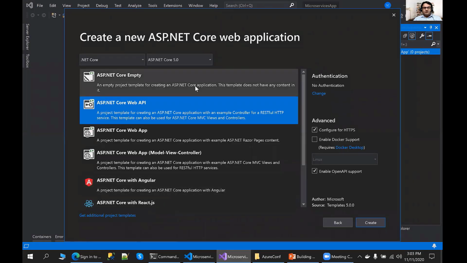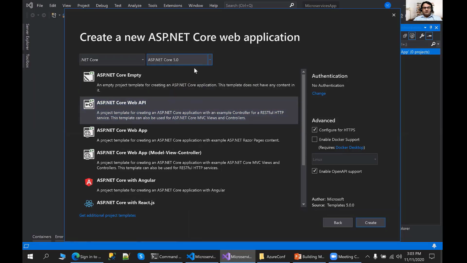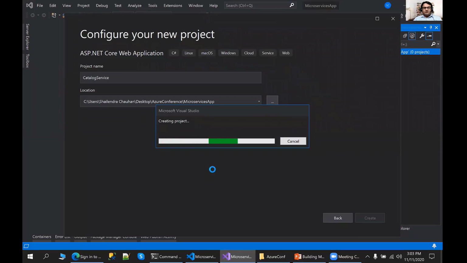Here I'm using .NET Core, and it is ASP.NET Core 5.0. Just select ASP.NET Core Web API. I'm not configuring it for HTTPS. Let's leave it as it is. Starting from ASP.NET Core 5.0, you will find the Open API support. This option is not available in ASP.NET Core 3.1, but starting from 5.0 it is available. I'm selecting this one. Let's create our simple ASP.NET Core Web API.